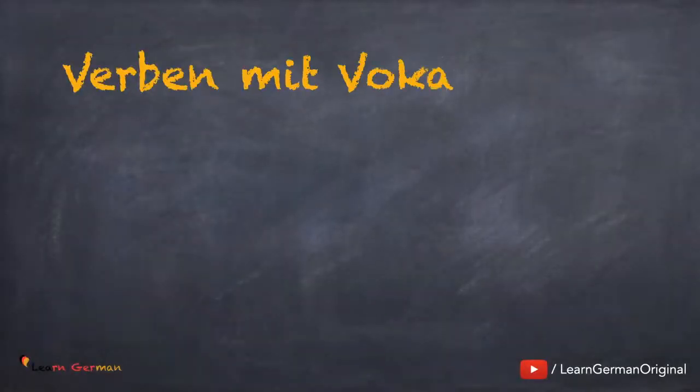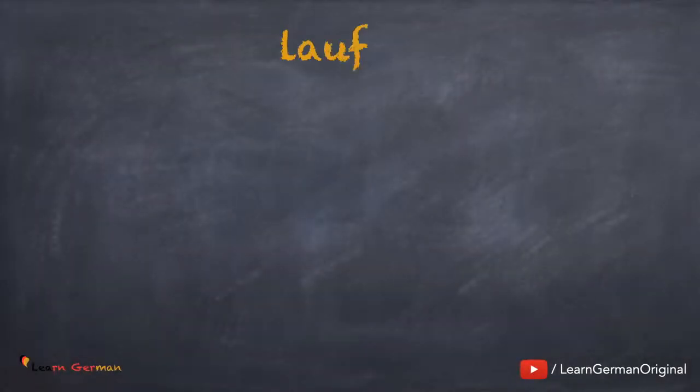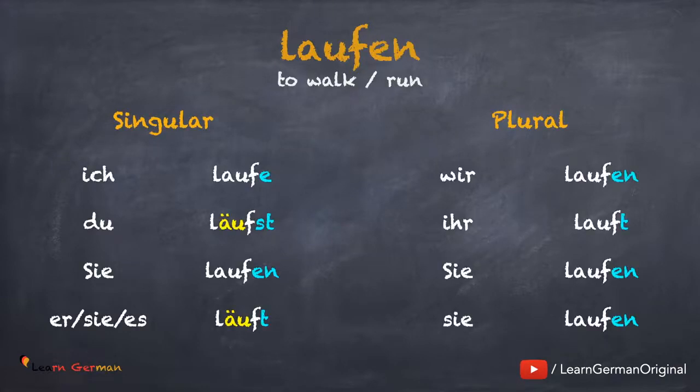Now we come to Verben mit Vokalwechsel au in äu. The verb here is laufen. Ich laufe. Du läufst. Sie laufen.